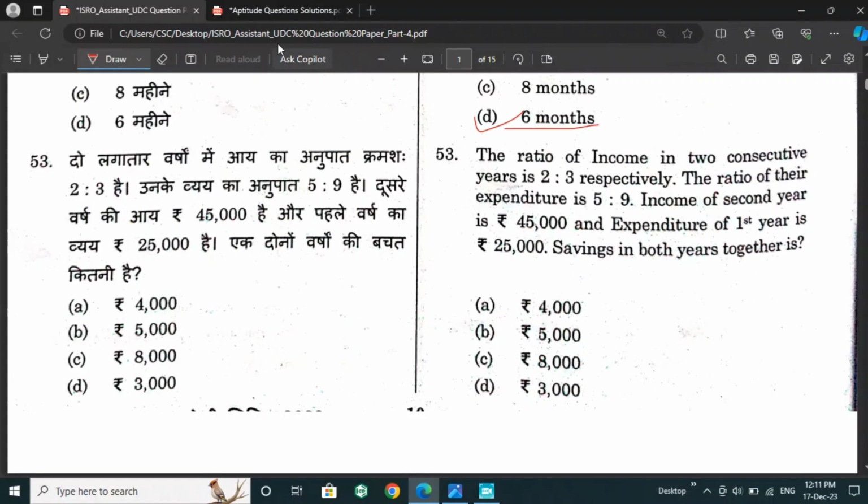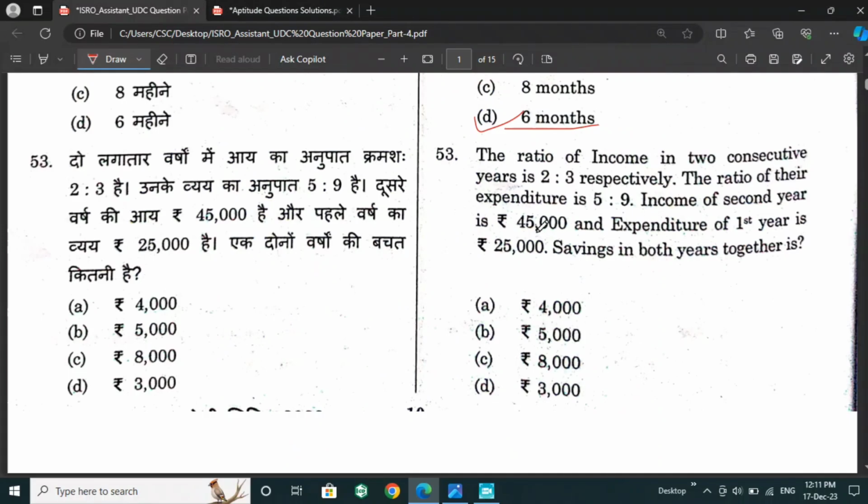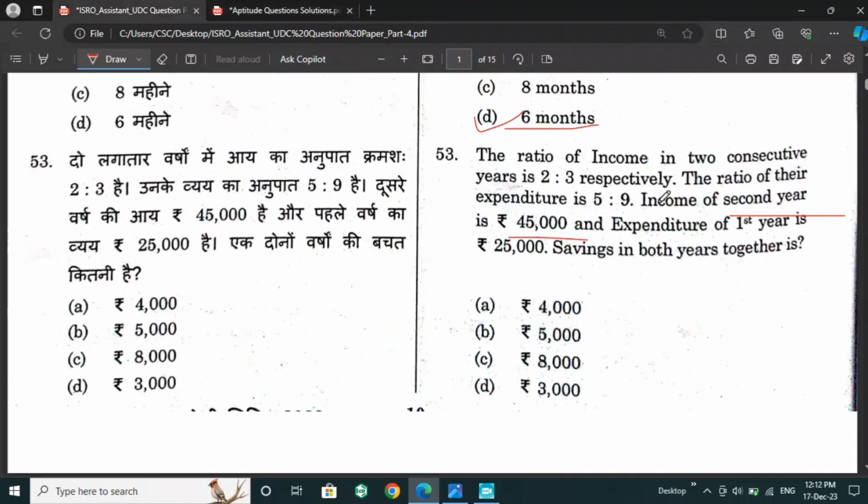So for this question, let us take the incomes of the first year and second year in a 2:3 ratio. They have given the income of the second year as 45,000, so we have to see how much to multiply the ratio by, and we get 30,000 for the first year. Then the expenditure is in a 5:9 ratio.